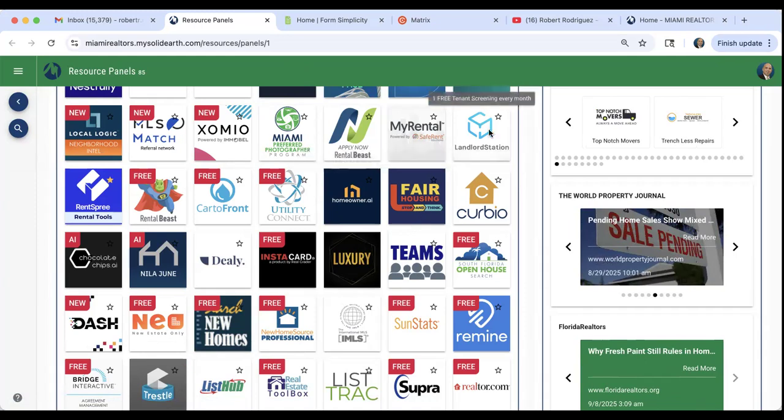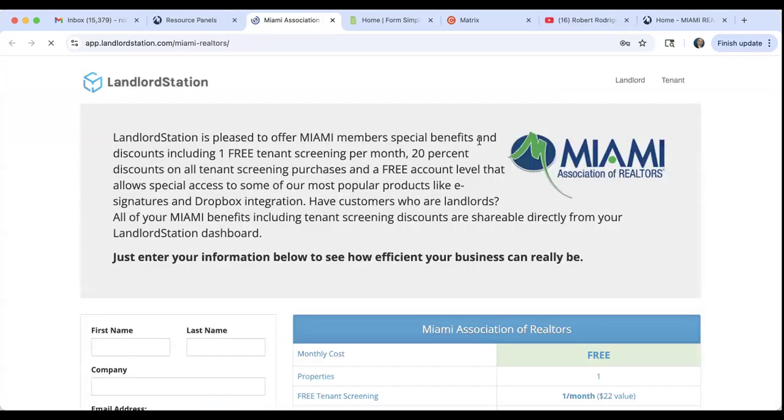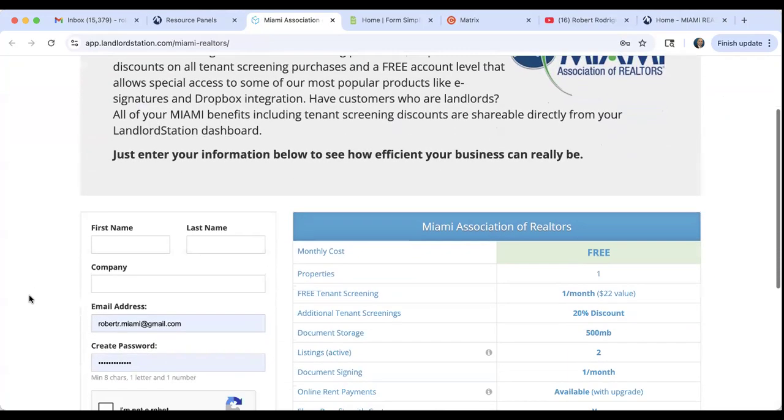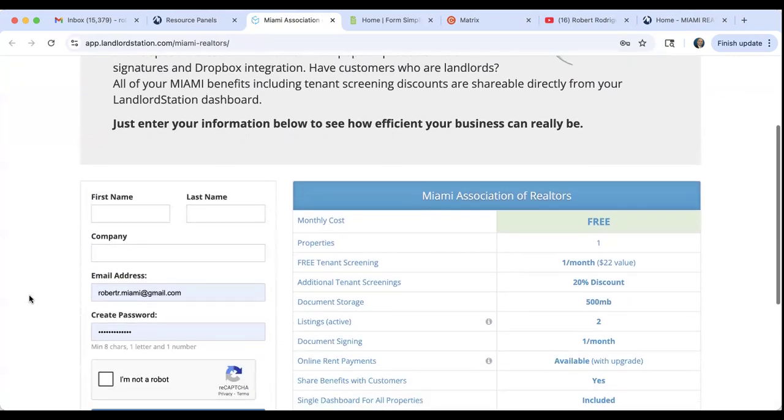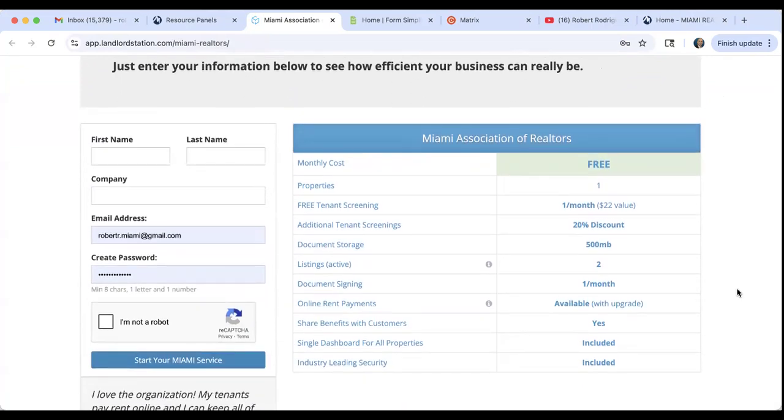All right, and then up here we do have Landlord Station. So Landlord Station is similar to RentSpree. Here's the difference. When you sign up for Landlord Station, and I'm going to go ahead and click here just to give you a quick idea. When you sign up for Landlord Station as a Miami Association of Realtors member, which we are all members of, we do get one free screening per month. So if you don't want to charge your applicant $40 to do a tenant screening and all you did was one tenant screening that month, it'll be free.